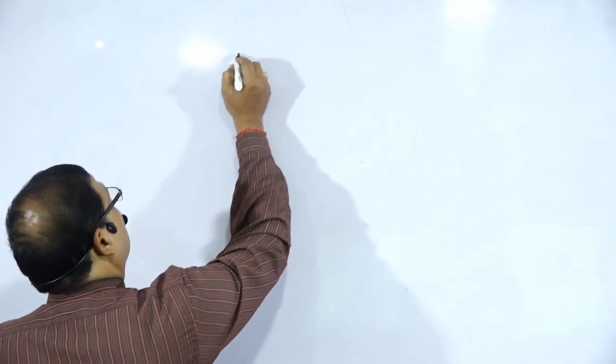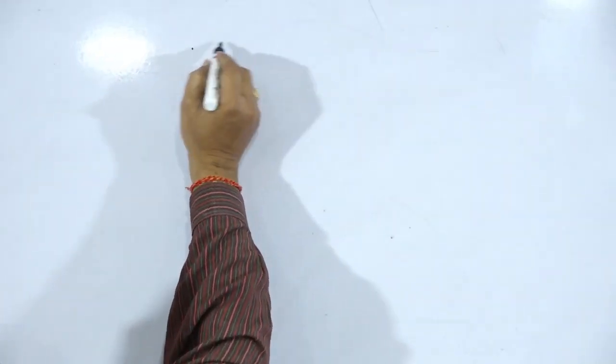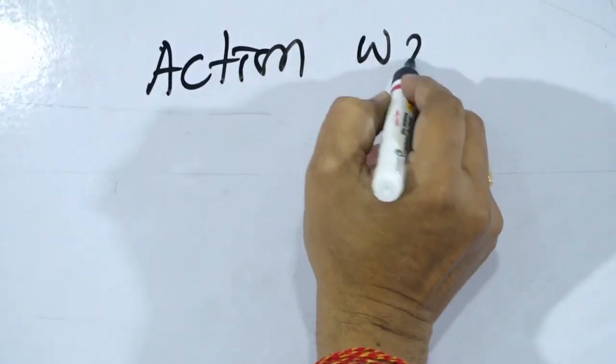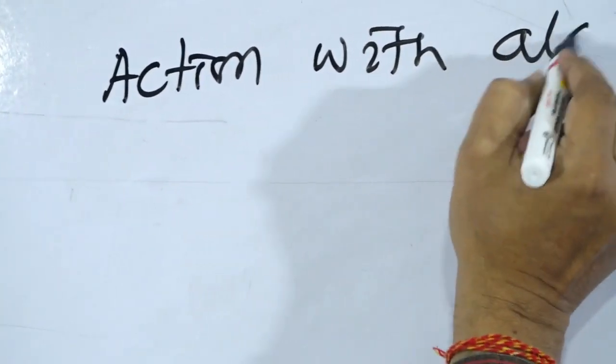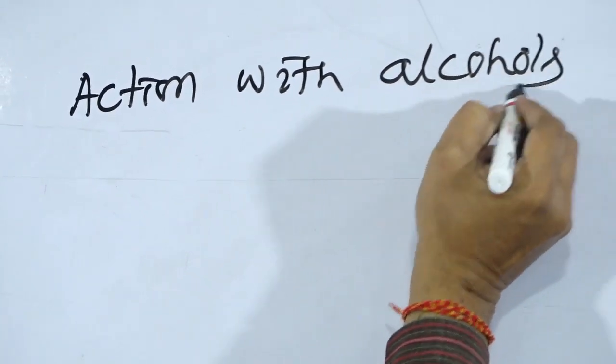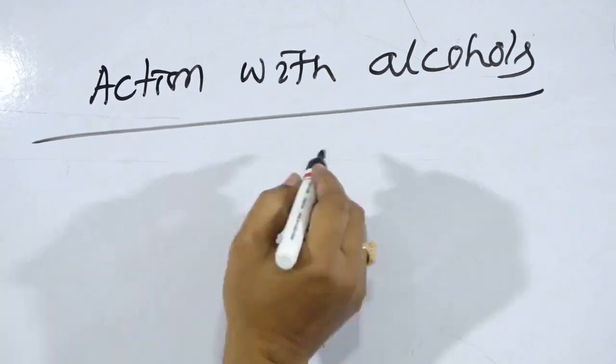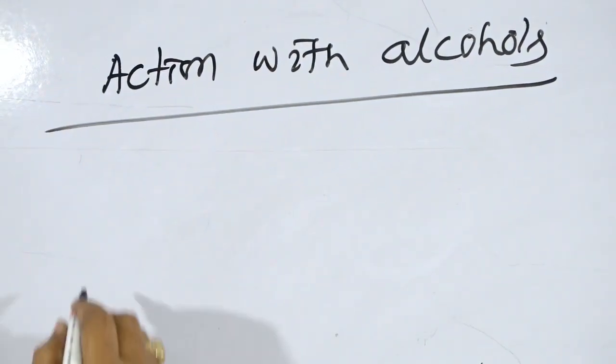The same reaction due to the OH part will go for the esterification reaction. That is the reaction due to the OH part, the reaction of the carboxylic acids with alcohols. Reaction with alcohols, that reaction is known as esterification.